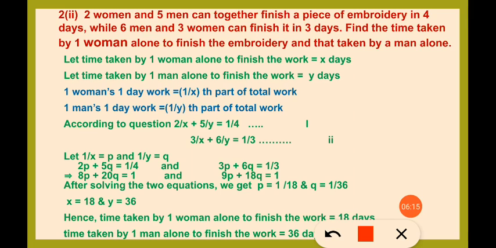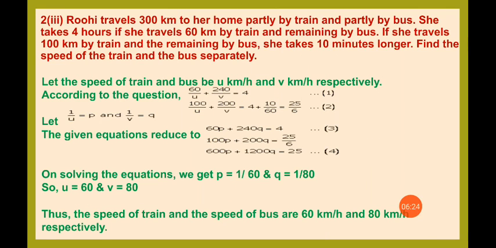I hope it is clear to all of you. Moving towards next third part. Again, Ruhi travels 300 kilometers to her home partially by train and partially by bus. Means few kilometers she is traveling by train and few kilometers by bus.